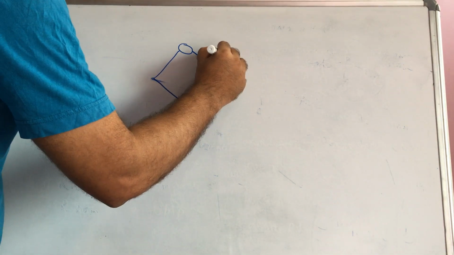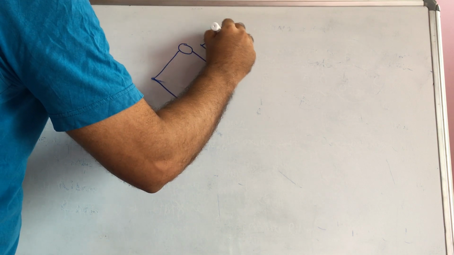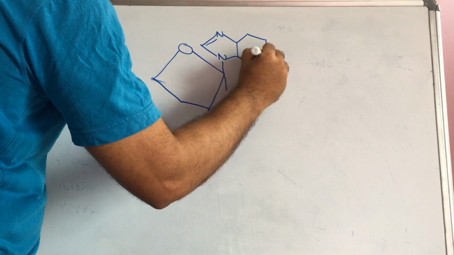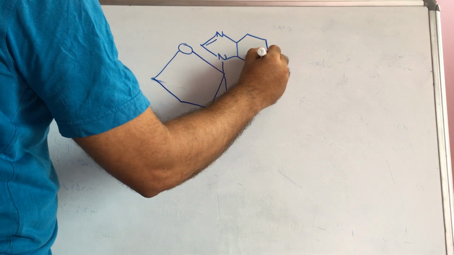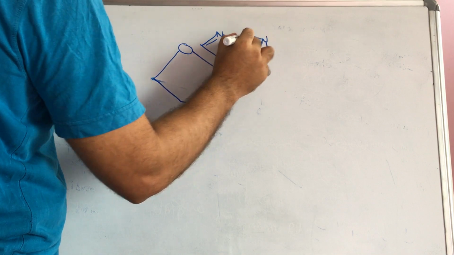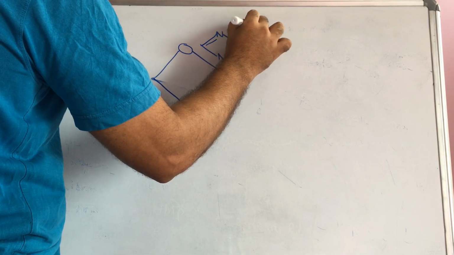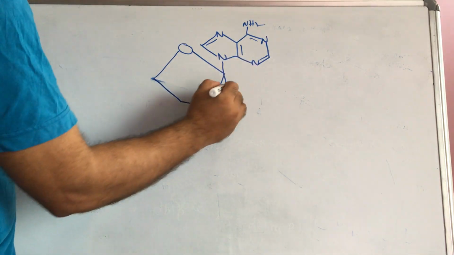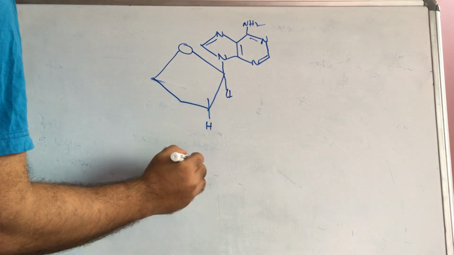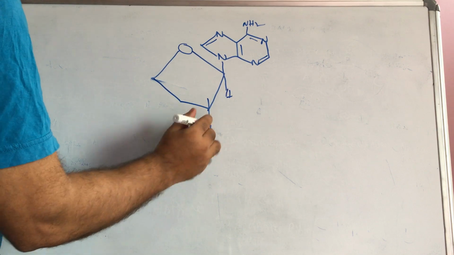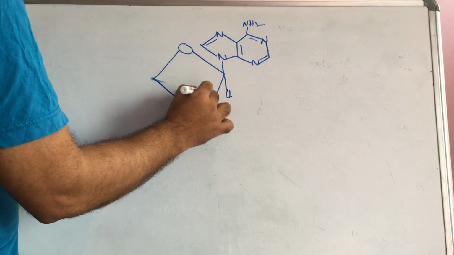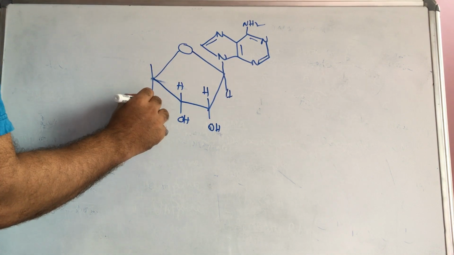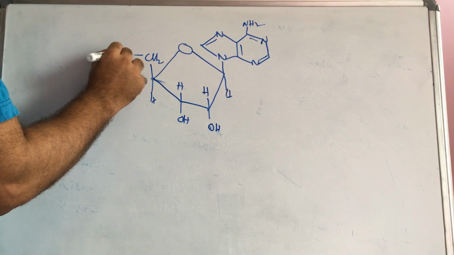Here the nitrogen base, with a double bond, here nitrogen, here double bond, here NH2, then here also a double bond. This is the nitrogen base adenine, here H, here AMP. In RNA, OH will be here, and here also OH, and here H, CH2, OH.